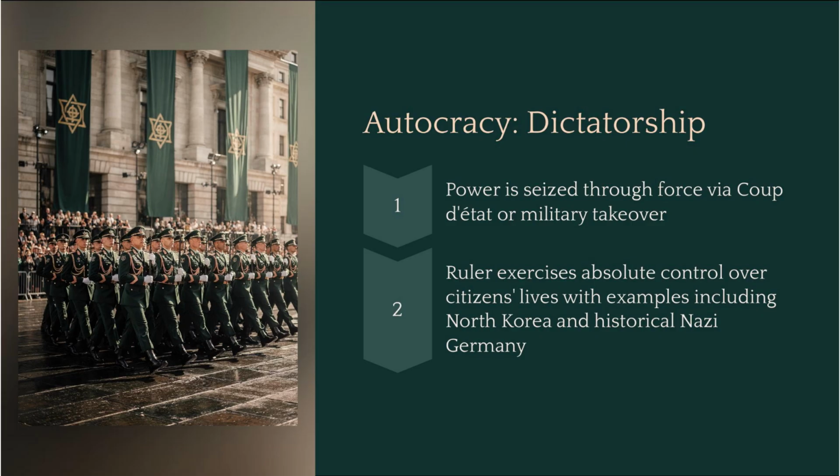There is another form of autocracy that is far less traditional, the dictatorship. Unlike a monarchy, power here is often seized through force, such as a coup d'etat or a military takeover. Once in charge, the ruler exercises absolute control over the citizens' lives. We have seen devastating examples of this in history, from Nazi Germany to the modern regime in North Korea.